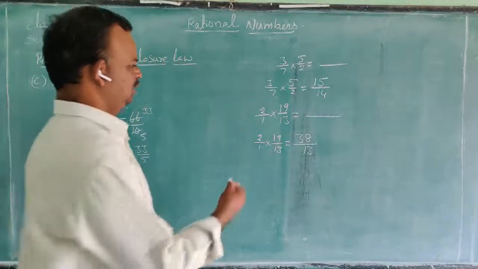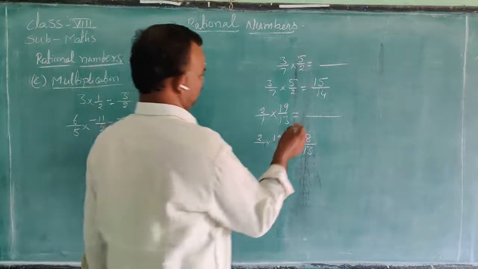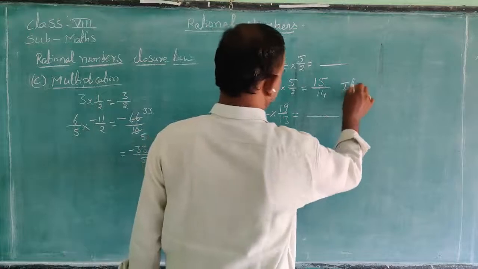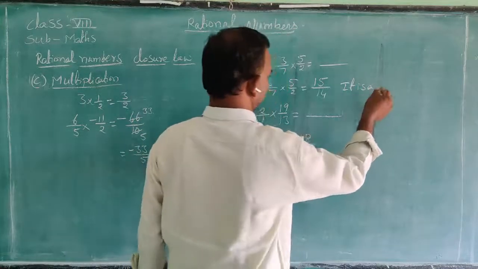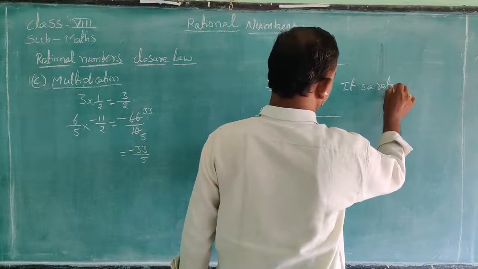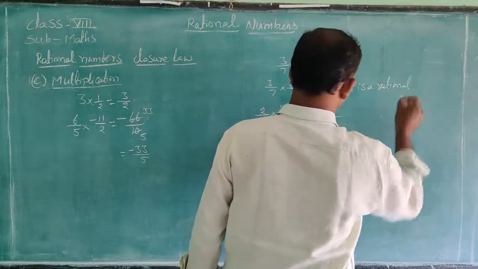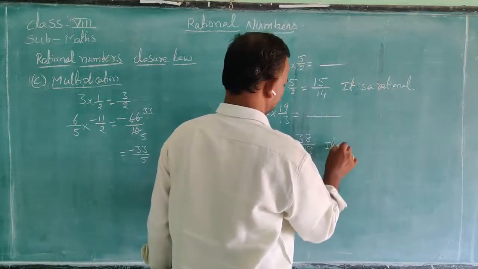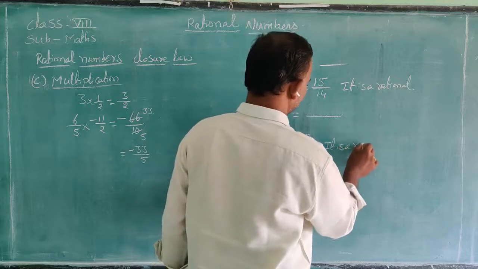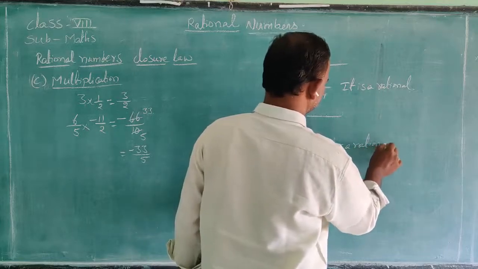It is a rational, and it is also a rational.